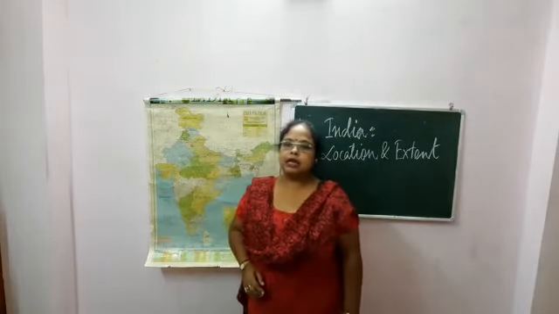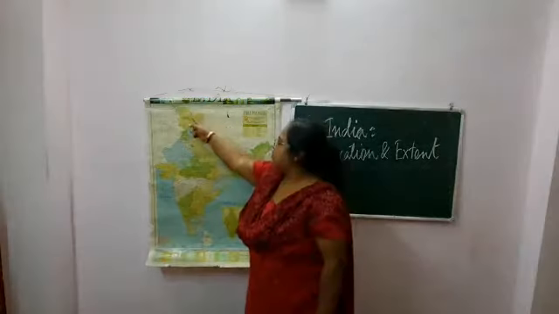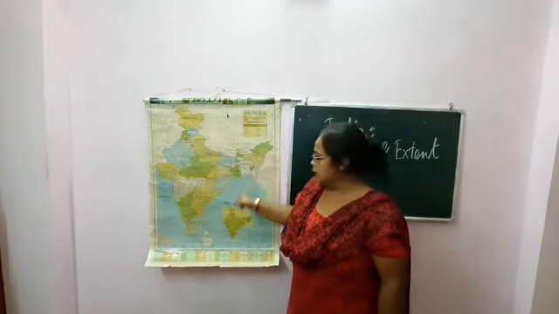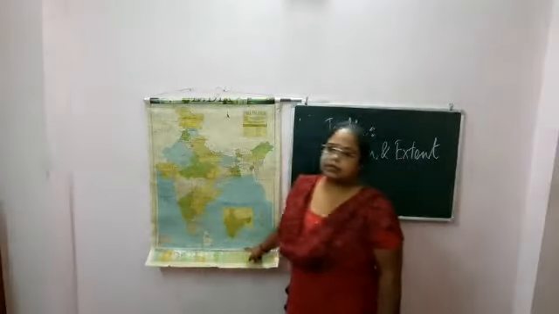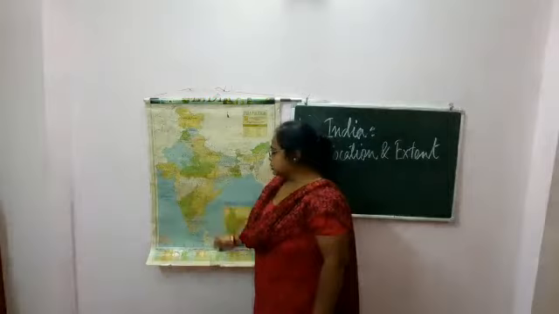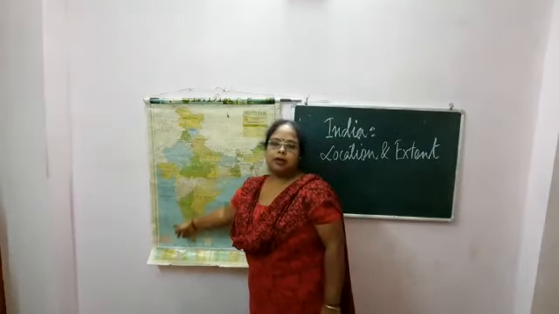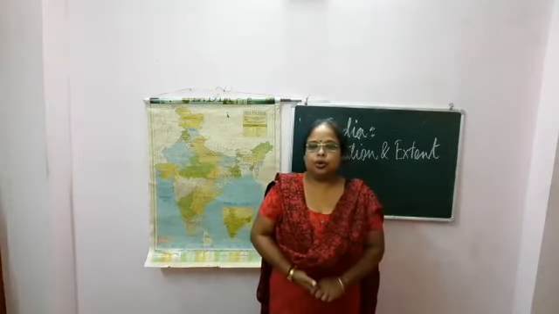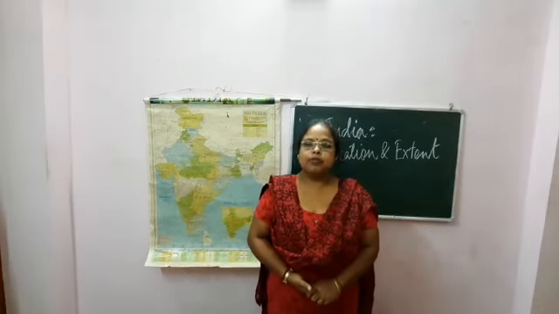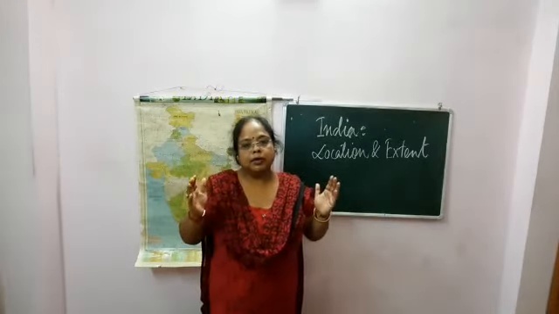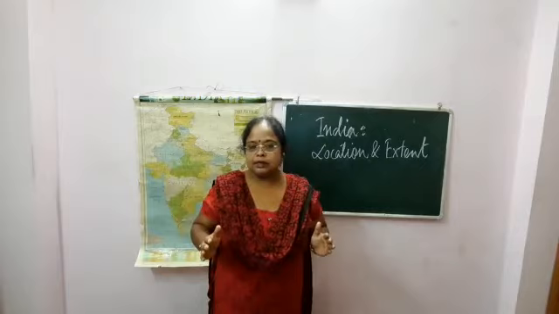Next, see the main boundaries. India is bounded by the Great Himalayas in the northern side, the Indian Ocean in the southern side, the Bay of Bengal in the eastern side and the Arabian Sea in the western side. So its coastline extension is 15,200 kilometers.